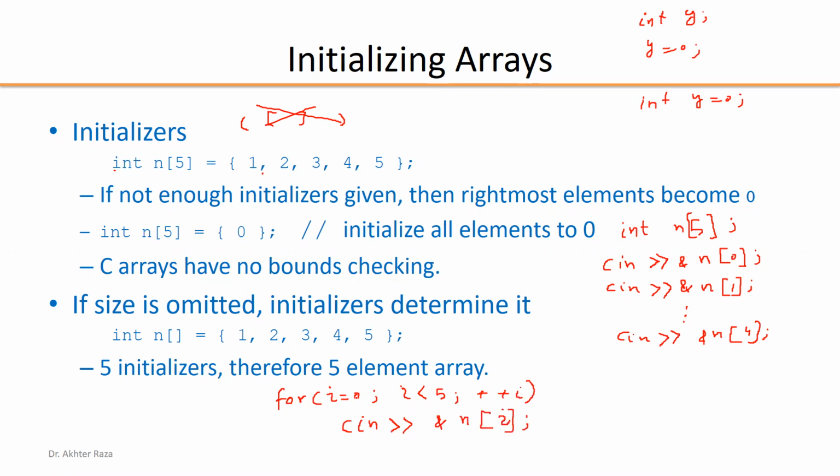If the value of i is 0, then this will take an input into n[0]. If the value of i is 1, it will take an input in n[1] and so on. So this will run for 5 elements. This will ask the user to input the data for the 5 elements, and those 5 data elements will be stored in memory at the 5 locations, which are controlled by the indexes.